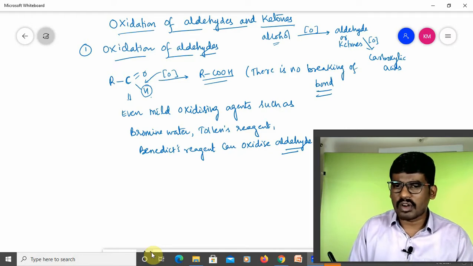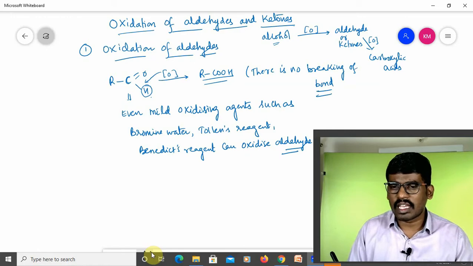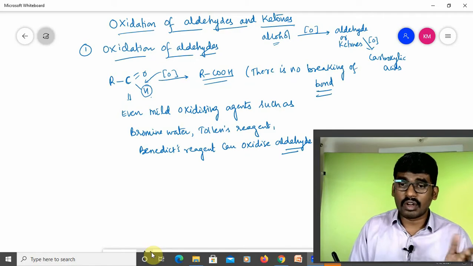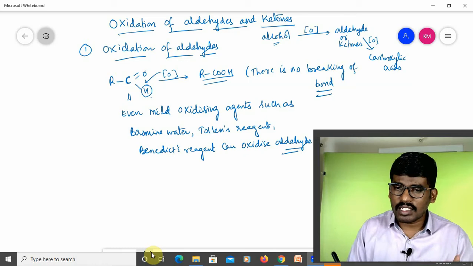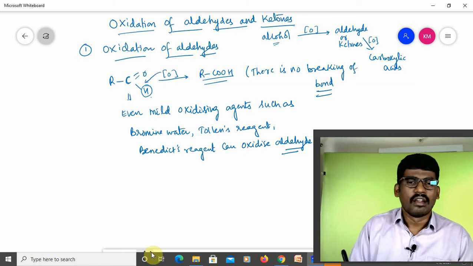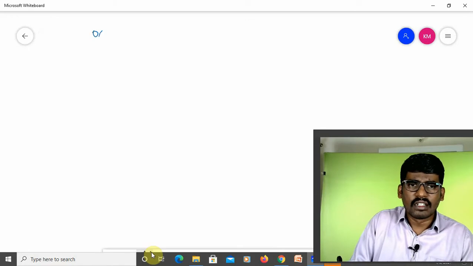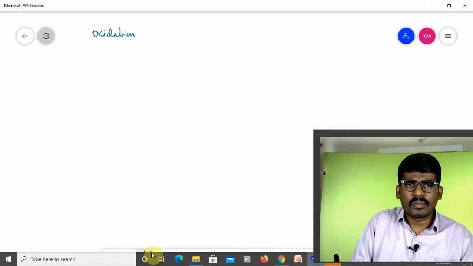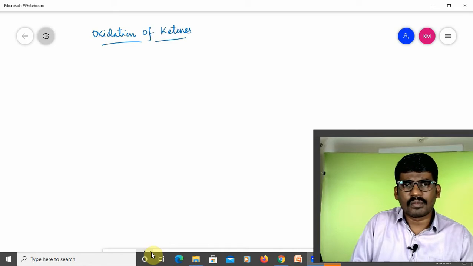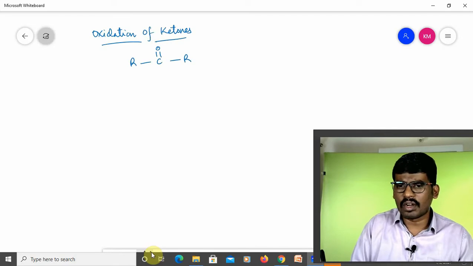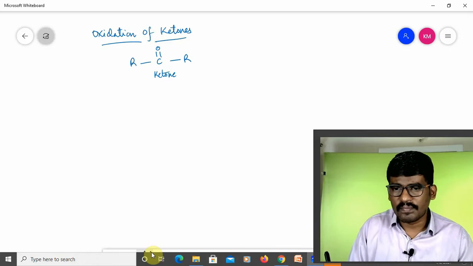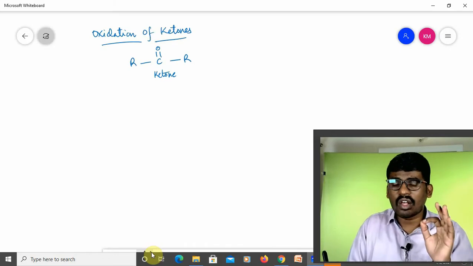Of course, you can even use strong oxidizing agents like concentrated HNO3, KMnO4, K2Cr2O7. Those can also be used, but even mild oxidizing agents can oxidize aldehydes. But when we talk about ketones, what is the general formula? Oxidation of ketones: R-C(=O)-R', this is a ketone. But ketone is not oxidized by mild oxidizing agents.